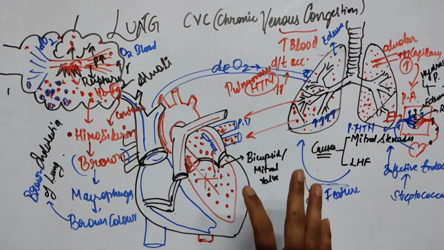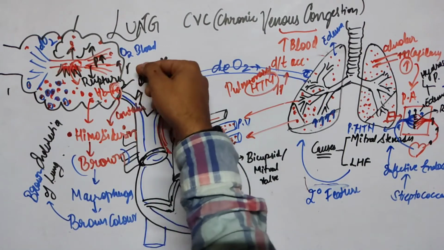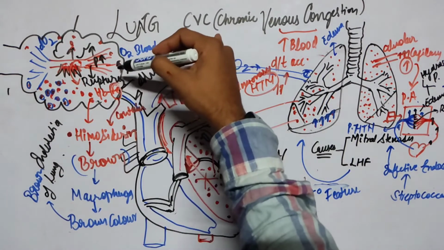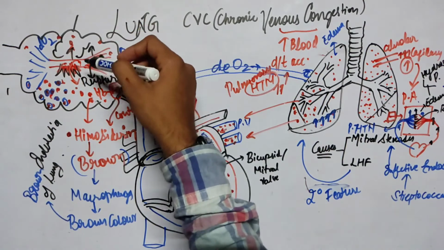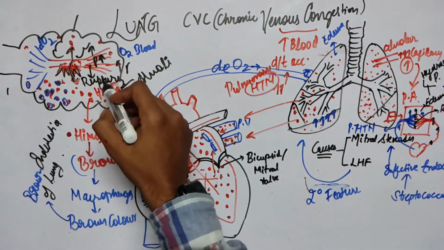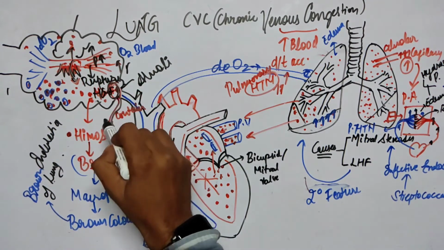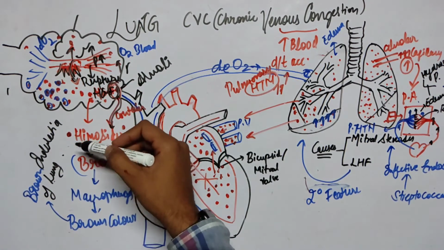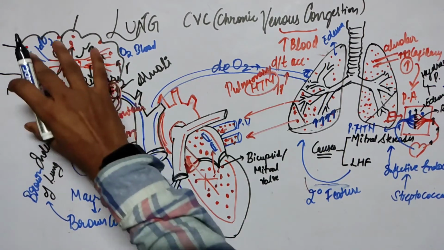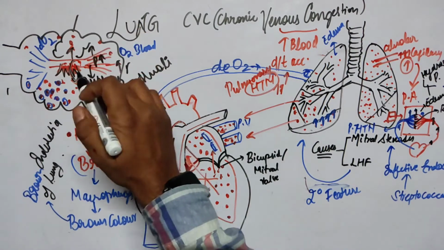So this is all about the CVC. What happened here is that there was an increase of the hydrostatic pressure at the pulmonary vein, so a rupture happens. Because of the rupture, the hemoglobin will come out, and as hemoglobin contains the iron, and iron is having the hemosiderin, which is brown in coloration, this brown hemosiderin will get eaten up by the macrophages and get deposited onto the wall of the alveoli. Because of the deposition on the wall of the alveoli, it will appear brown.